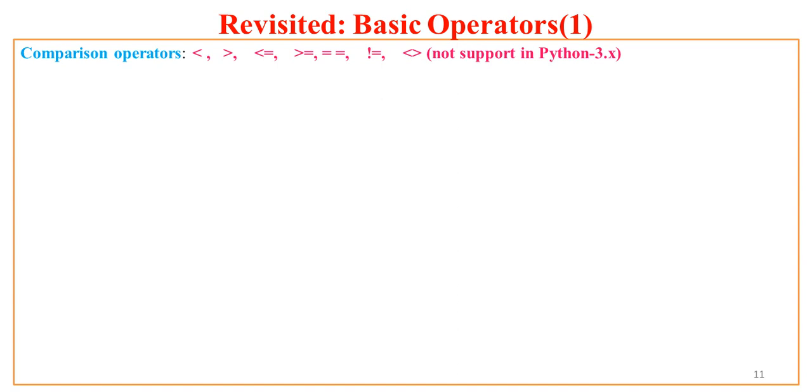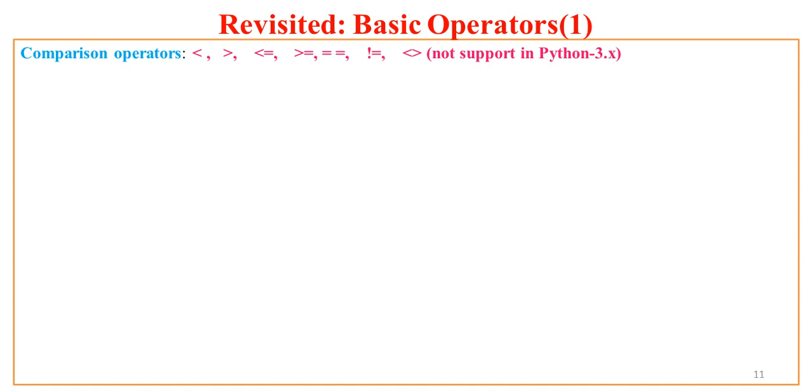Now let us see comparison operators. We'll be revisiting operators because in the first lecture we just covered arithmetic operators, but in this lecture we'll try to cover a few more basic operators, and perhaps we won't be touching two groups of operators, that is assignment operators and bitwise operators. Those will be discussed in subsequent lectures at the right place and at the right time. So you need not worry. Now let us see what these operators are.